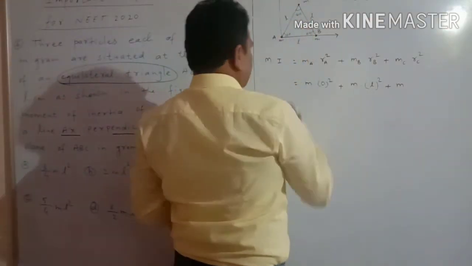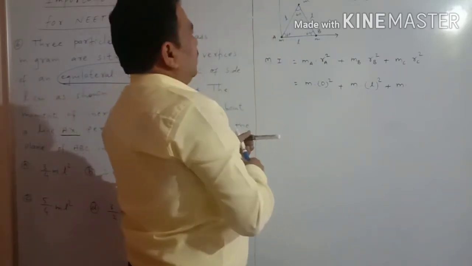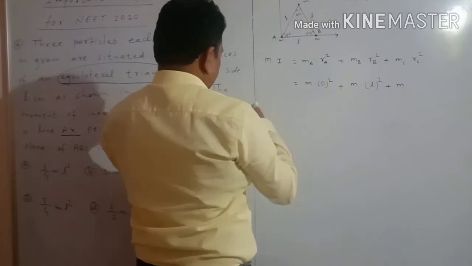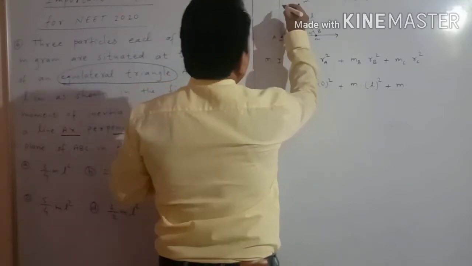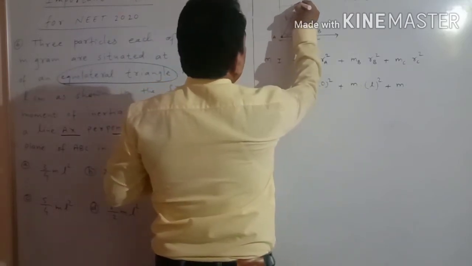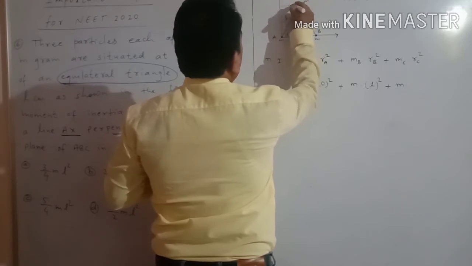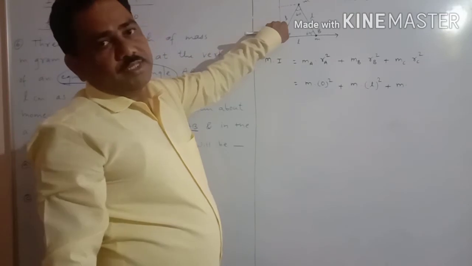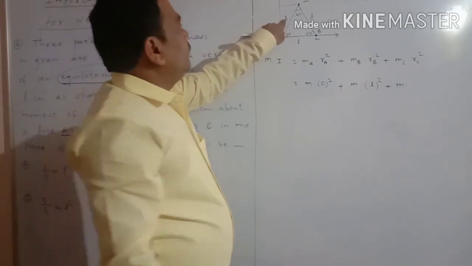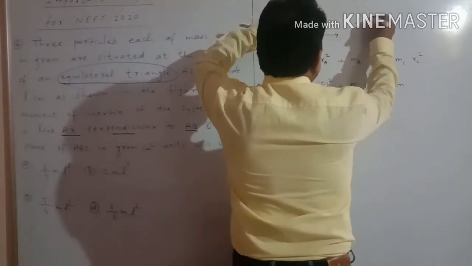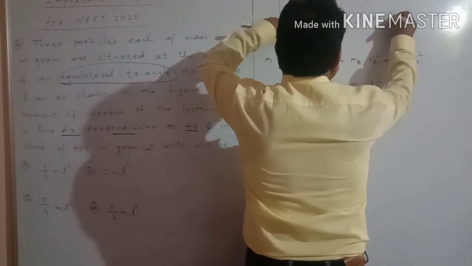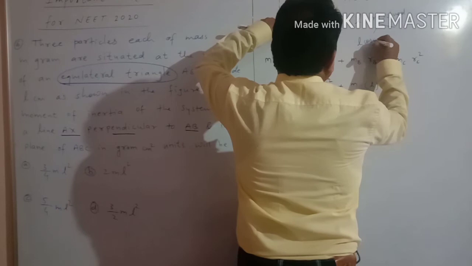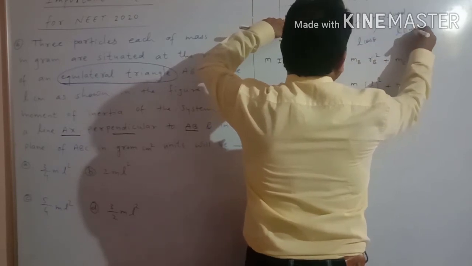Rc square. Now see here, what is the distance from the axis of rotation? So the distance from the axis of rotation is this one. Just resolve this side L. If we resolve this side L into two components, one is L cos theta, another is L sin theta.